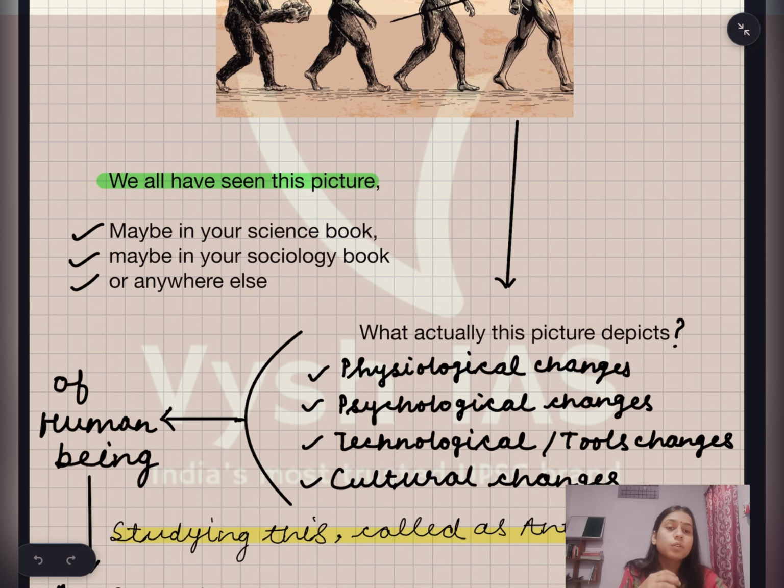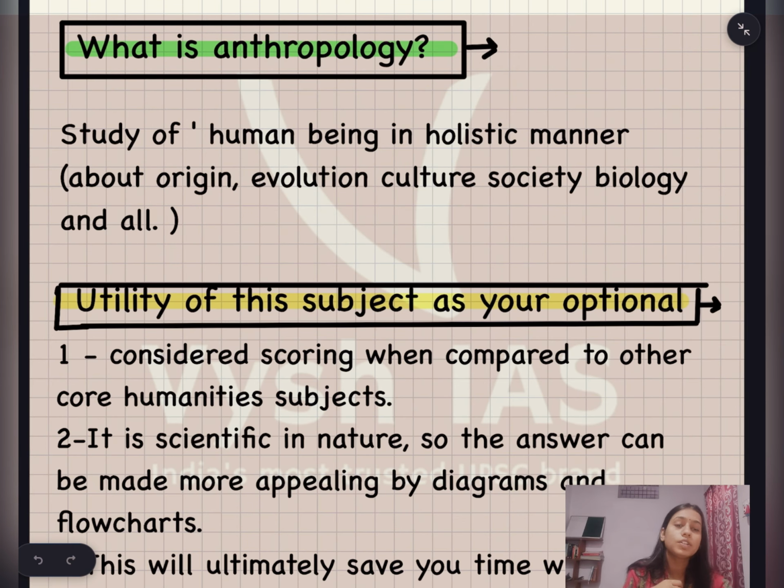Earlier man was just holding a stone, a simple raw stone. Then he shifted towards the spear, and also there were cultural changes. This is what you have to study in anthropology. You have to study humans in a very holistic manner. So now see, what is anthropology? It is the study of human beings in a holistic manner: origin, evolution, culture, society, biology, and all about humans. So this subject is very multi-dimensional in nature, and this makes it really interesting.